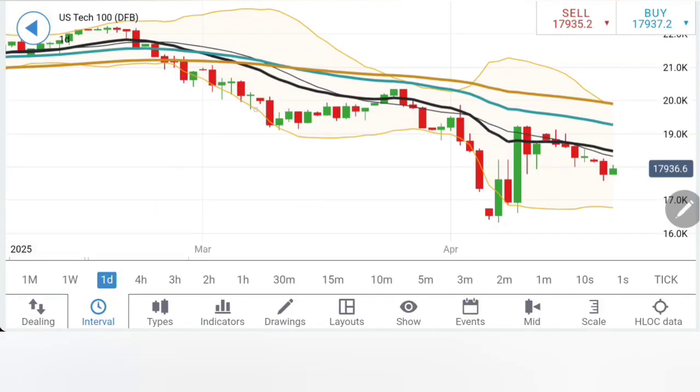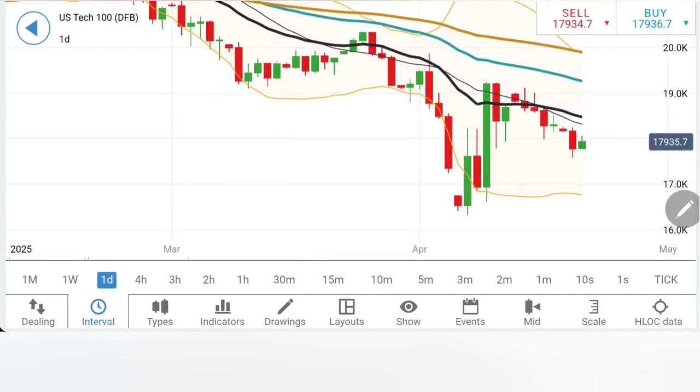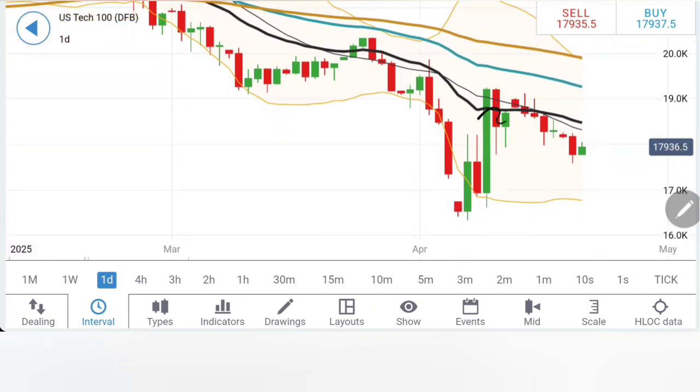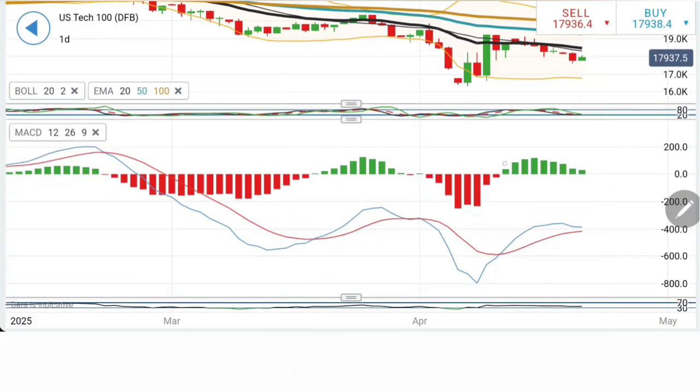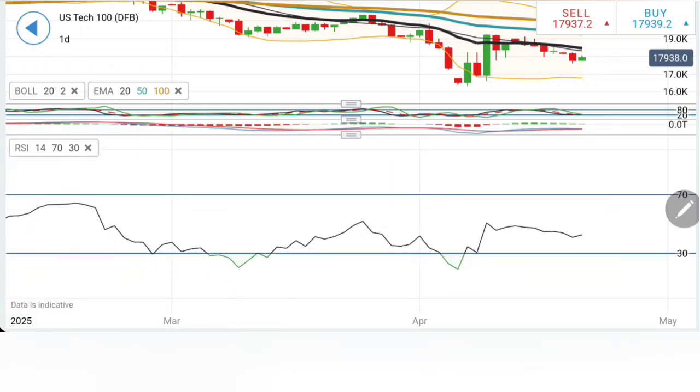Coming to the daily, what has happened on the daily chart? See, after this greater bullish candle, after this greater rise, we have seen smaller bearish moves here, smaller bearish candles here. Now we have to wait for a breakout here. Yes, 18,200, 300. If it breaks, you can look forward to a greater rise all the way towards 18,600 and 19,000. But yes, a breakout is a must. Stochastic at bottom here. The MACD is still in green and the RSI is trying to bounce back.